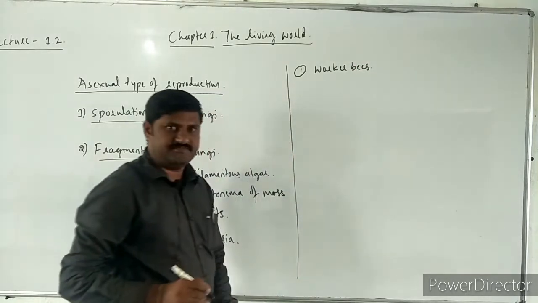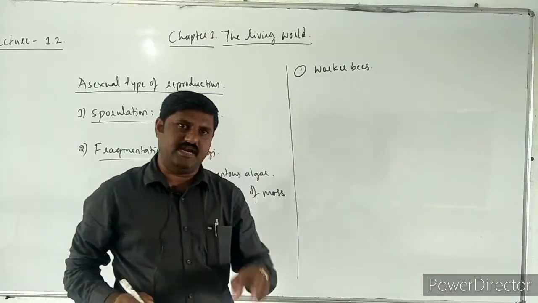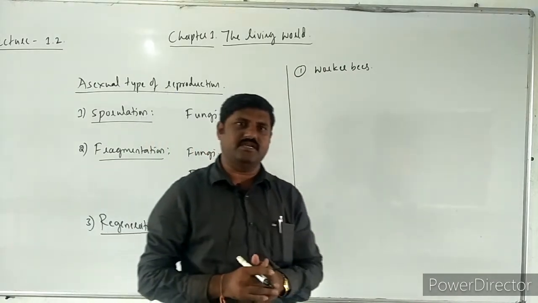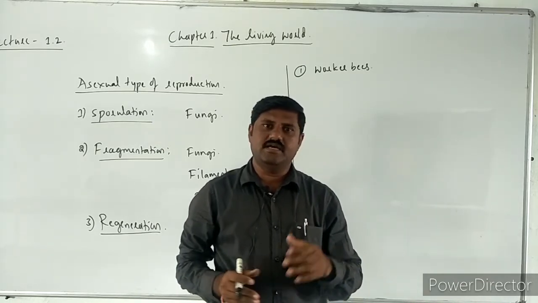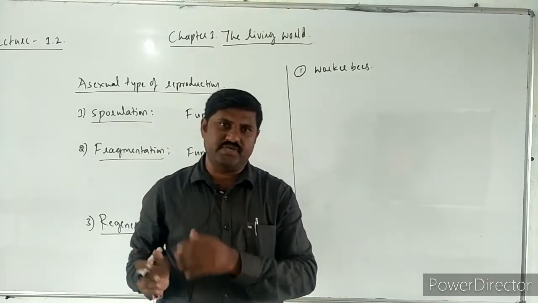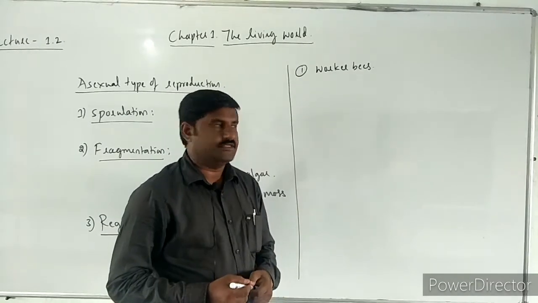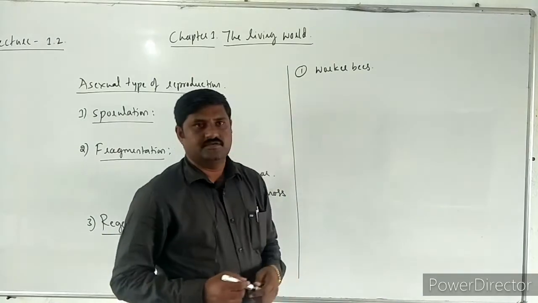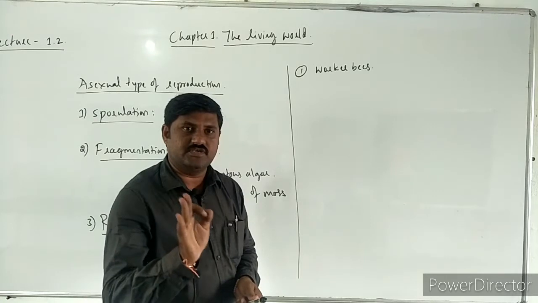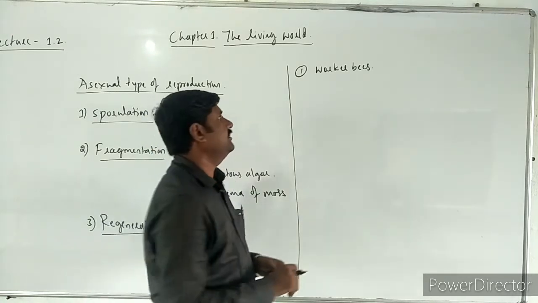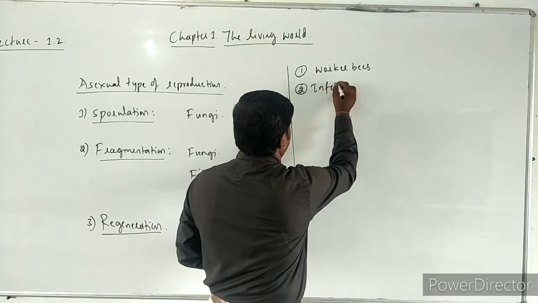As you know, in honeybees there are three castes: the male, called a drone; the female, called a queen; and the third one, sterile females, known as worker bees, and these worker bees are unable to give birth to young ones.